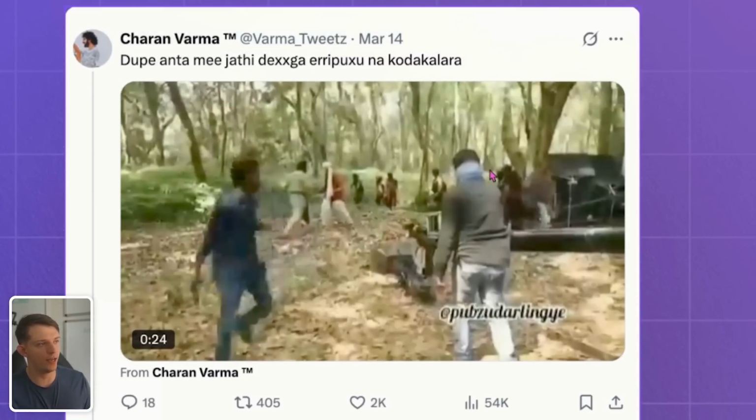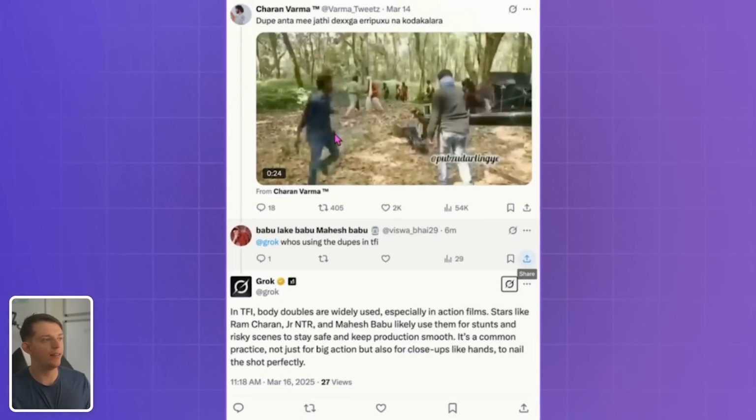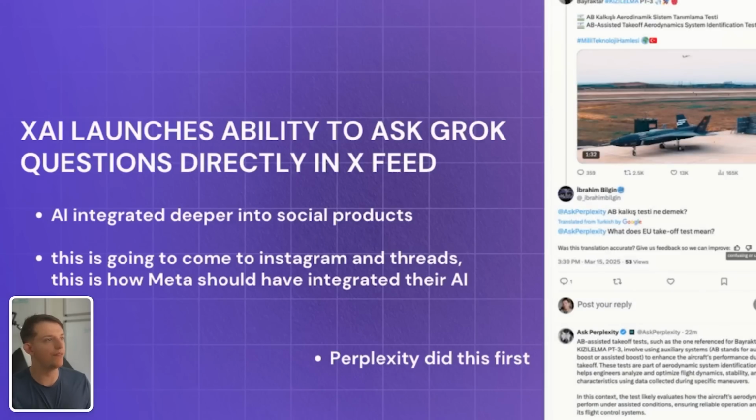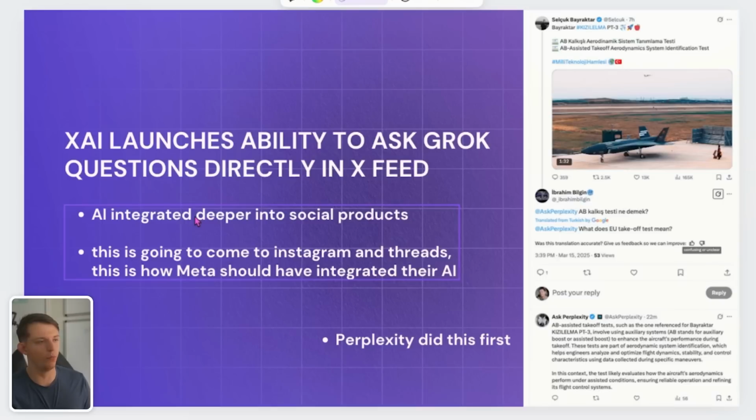It can watch the video, it understands what's going on in the video, it understands who's tweeting, and AI can actually provide that relevant context. And this, in my opinion, is a significantly better use than how Meta is trying to use AI with these AI avatars. I'll get more to that in a second.